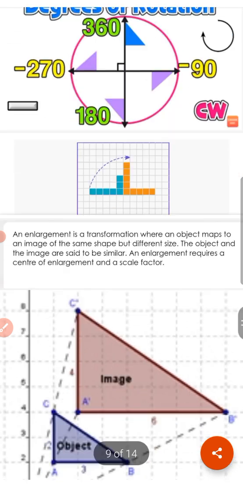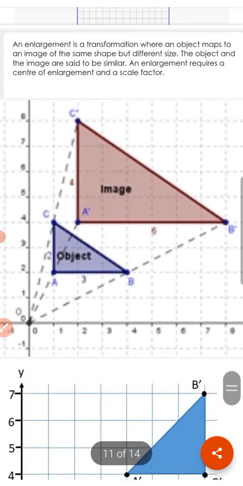An enlargement is a transformation where an object maps to an image of the same shape but different size. Here, the size is different. Enlarge, making large. Similar means having same shape, not size.